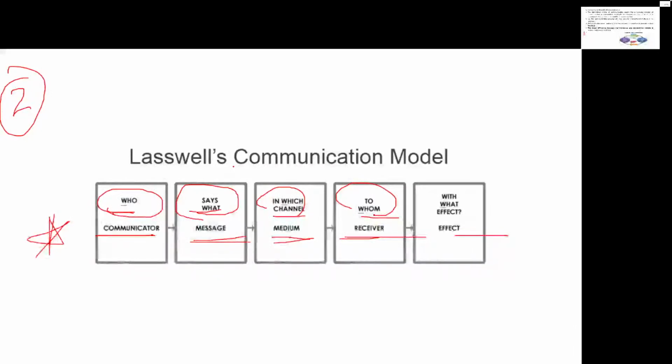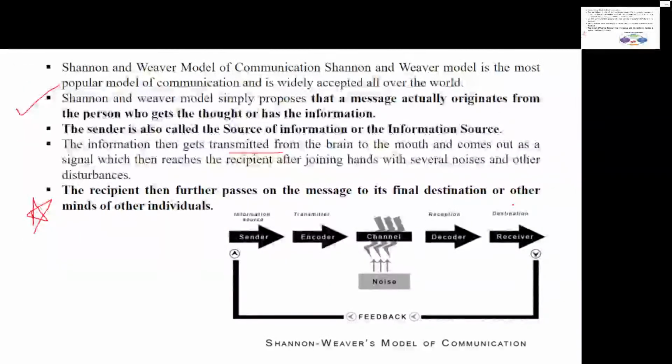Here is another important point you need to keep in mind. The recipient then passes the message on to its final destination, that is the receiver, in the form of feedback. The receiver, that is the recipient, sends the message back, trying to give feedback. But whether it is reaching or not reaching plays an important role.